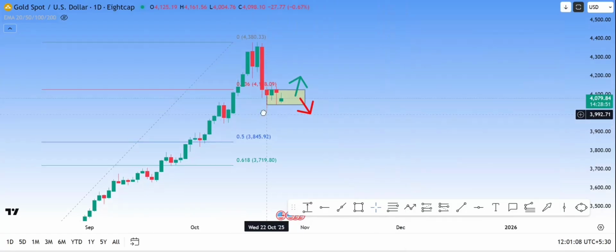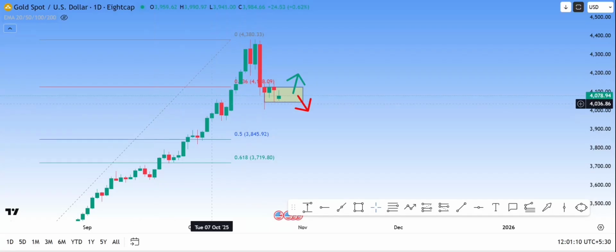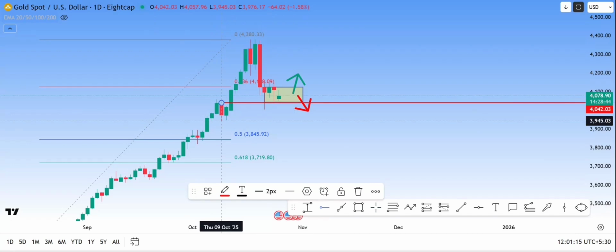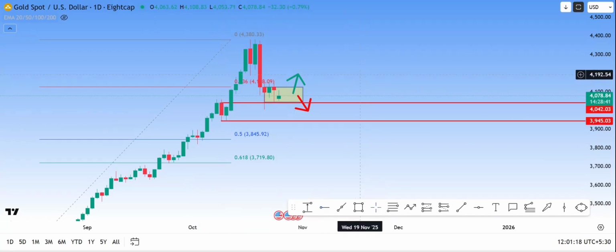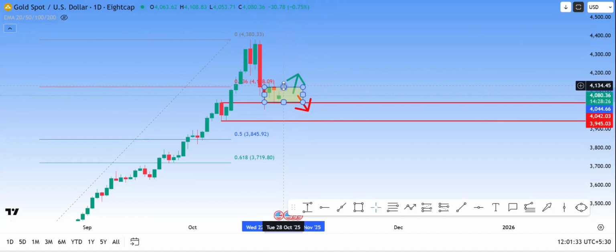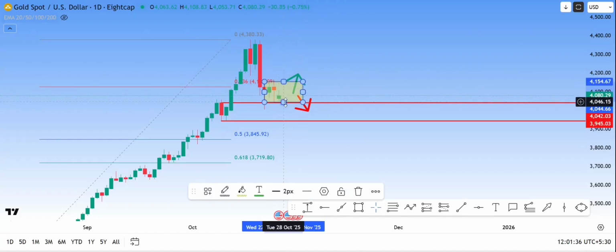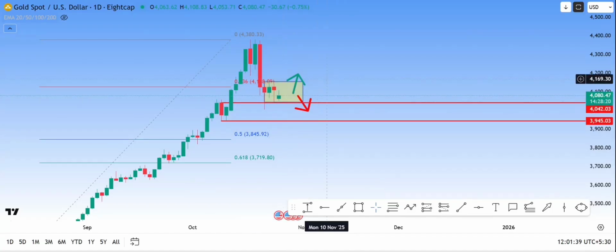Okay, so in case we need to know the trend, we need to wait for the range breakout to happen. At the same time, this is also a demand zone. So the price is sustaining or holding at the demand zone, and some kind of accumulation or consolidation is going on, either to take gold up or down. In case we get a solid green candle closing above this recent high or the recent low, we will get to know the trend, either to buy or to short. Okay, this is the daily view.